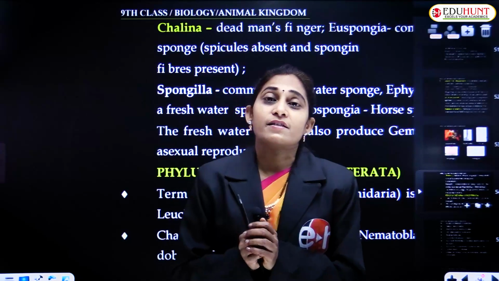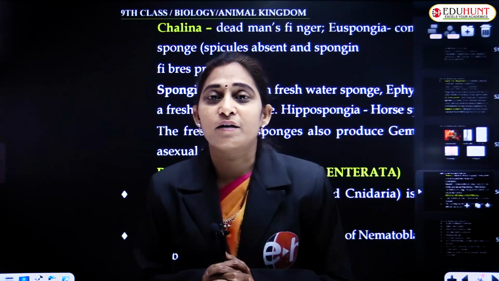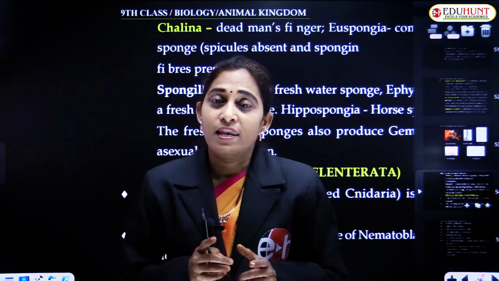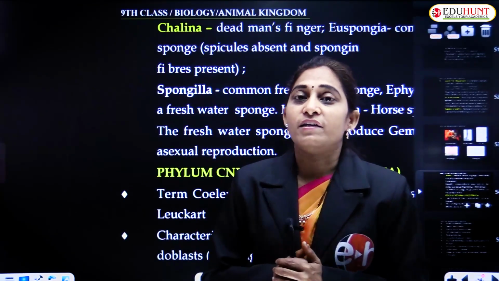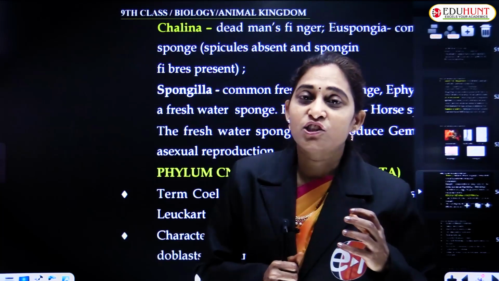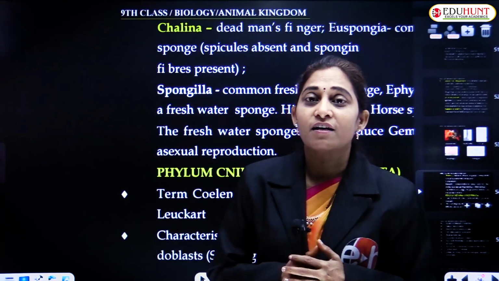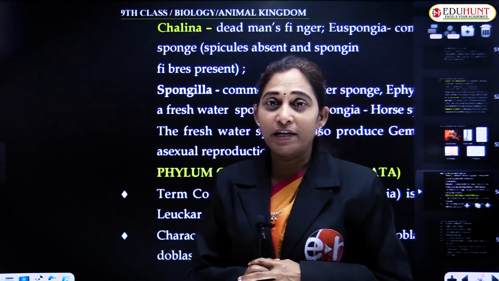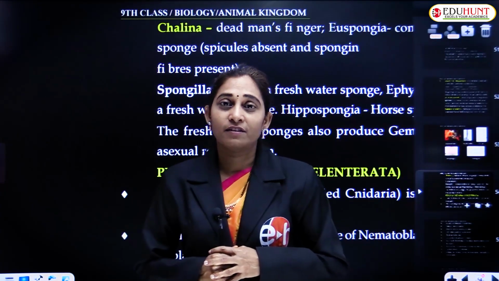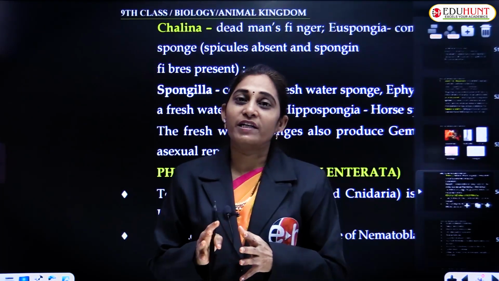We have discussed in the beginning itself that the entire animal kingdom is classified into 11 major phyla. Out of 11, 10 major phyla comprise invertebrate animals. Only one major phylum, that is Chordata, includes all the vertebrate animals.